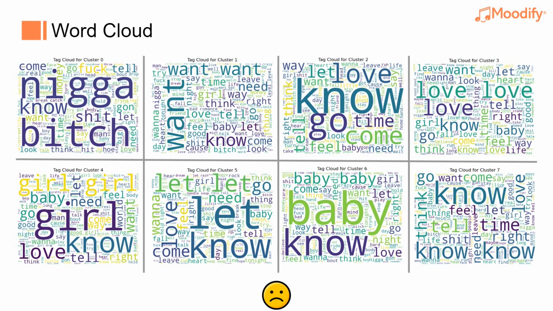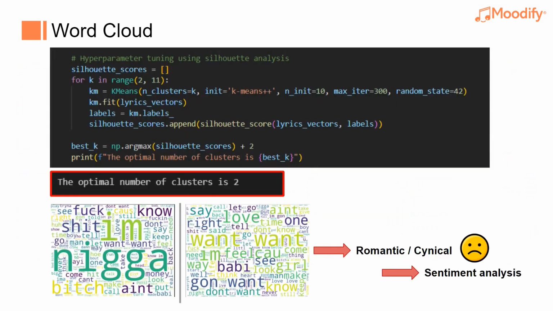Presenting the high-frequency words of the 8 topics using a word cloud, we observed that only topic 0 has a distinct category, while the other topics appear to be not obvious. We are not satisfied with these outcomes. We utilize elbow analysis to determine the optimal number of clusters, which was found to be 2. We named these 2 clusters romantic and cynical.